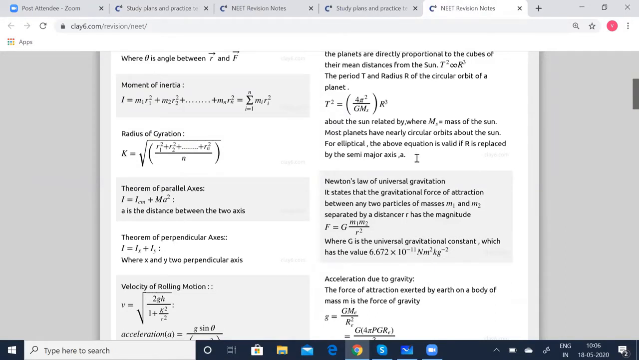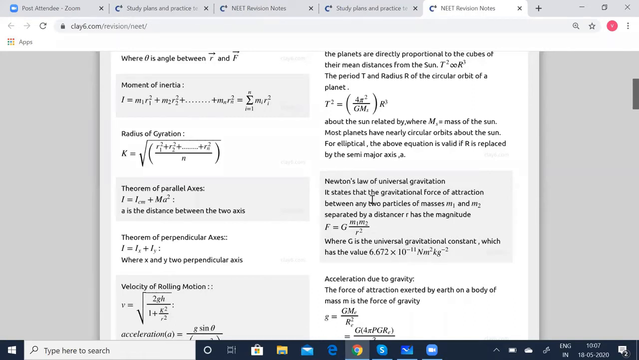Right. Now coming to Newton, next you have to know what gravitation is. Gravitation is nothing but the name given to the force of attraction acting between any two bodies of the universe. Okay. Now coming to Newton's law of gravitation.